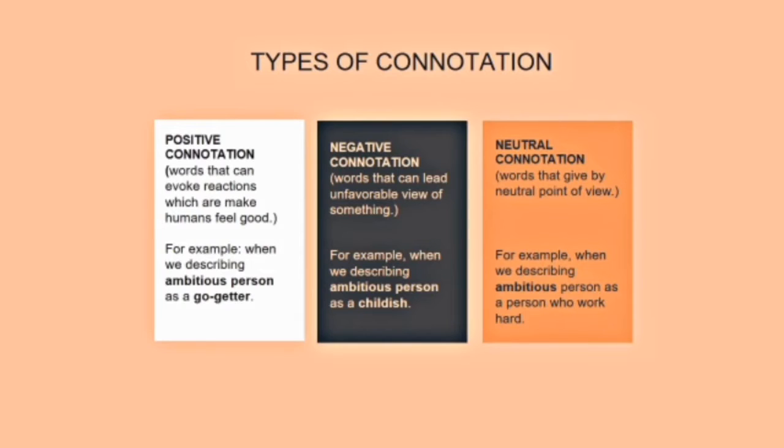The second one is negative connotation. Negative connotation is words that can lead to an unfavorable view of something. For example, describing an ambitious person as childish. And the last one is neutral connotation. Neutral connotation is words that give a neutral point of view. For example, when we describe an ambitious person as a person who works hard. In this case, people do not give a judgment whether being ambitious is good or not.